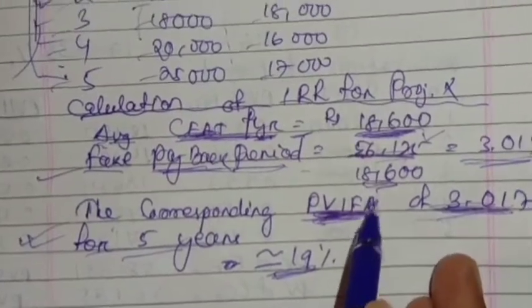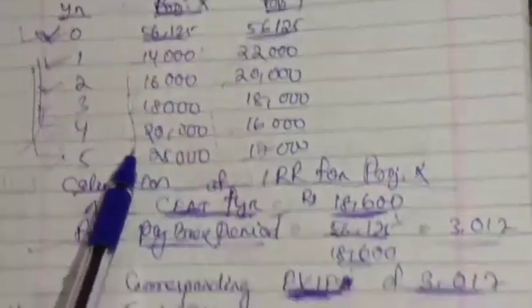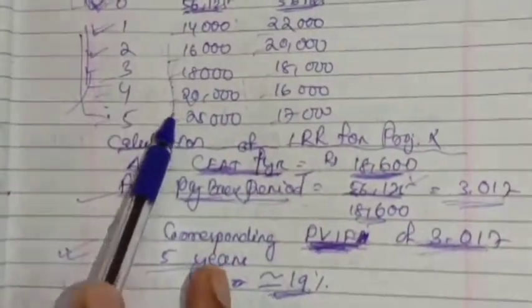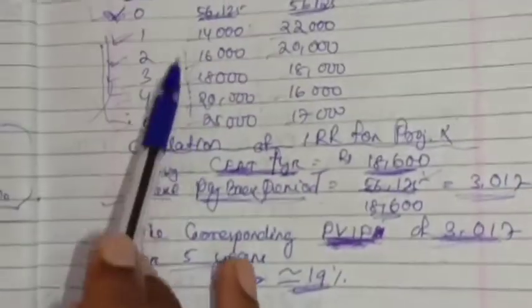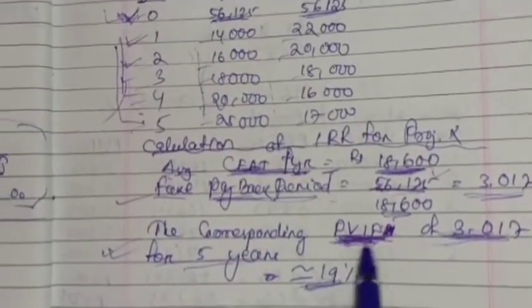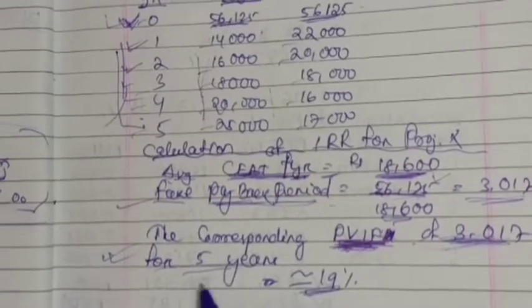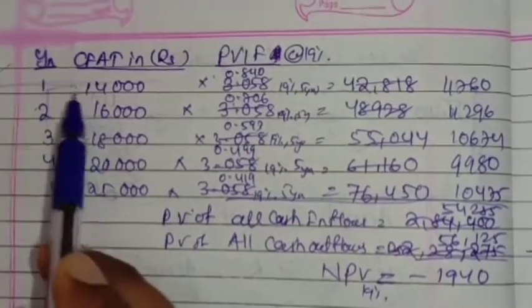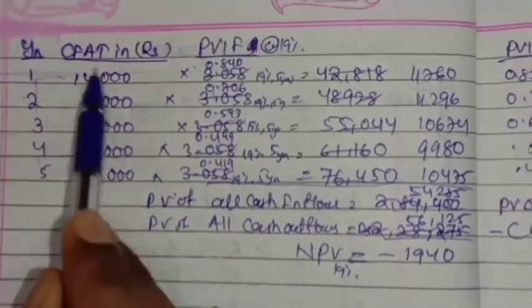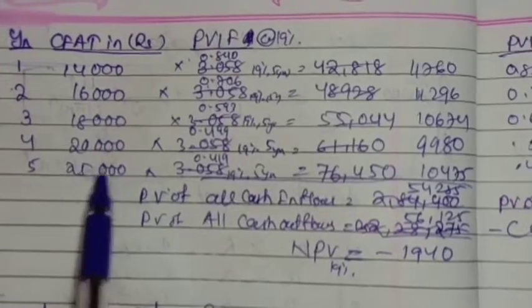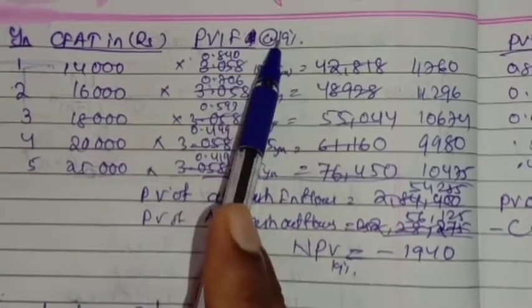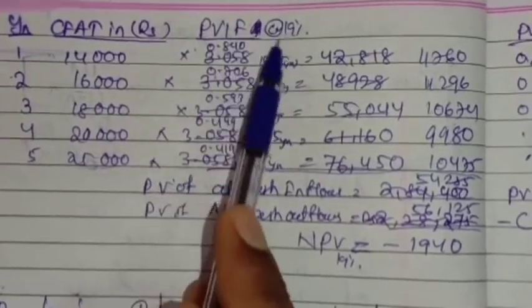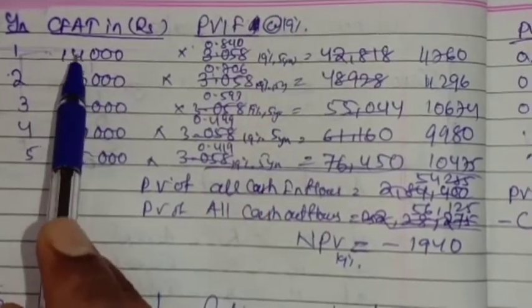Actually this is not an annuity; this is the present value interest factor. If it were an annuity, all the cash inflows would be the same. Here we have different cash flows, different from each other. So we have to calculate the present value interest factor, not the annuity, of 3.107 for 5 years. See this, for project X, years 1, 2, 3, 4, 5, cash flow after tax. As per the example, PVIF, the present value interest factor, is at 19%.